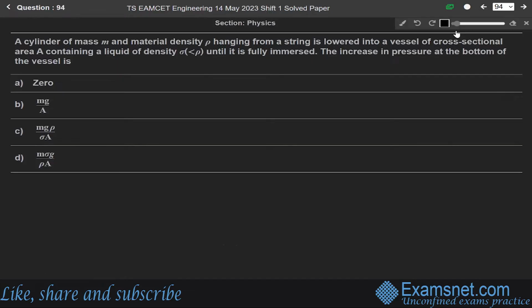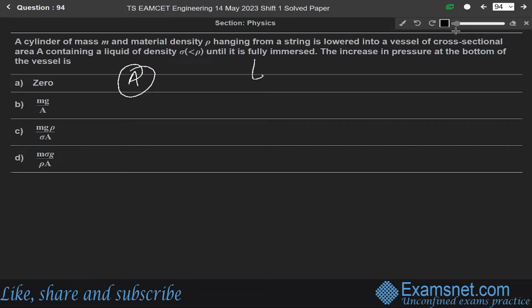Now next question 94. A cylinder of mass m and material density rho hanging from a string is lowered into a vessel of cross-sectional area capital A containing a liquid of density sigma, which is less than rho, until it is fully immersed. The increase in pressure at the bottom of the vessel is?